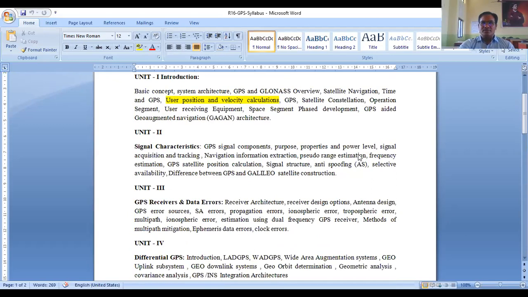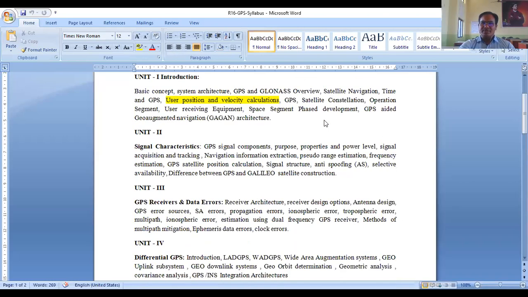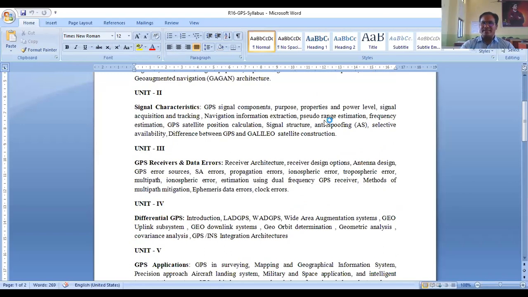Okay? So we have seen the basics of GPS architecture, the various segments of GPS navigation, what satellite navigation is, and the different types of constellations, namely GPS, GLONASS, and Galileo. And finally, the Indian-made GPS, that is GAGAN, the geo-augmented navigation architecture, we have also seen till now. With that, unit 1 completes, and unit 2 is some technical insight into the GPS.